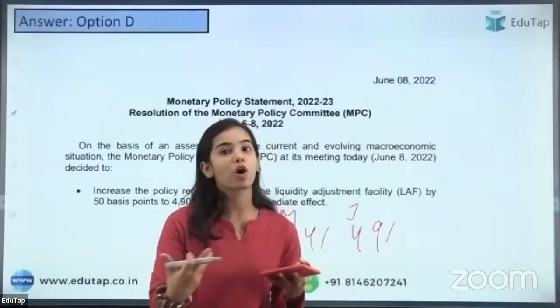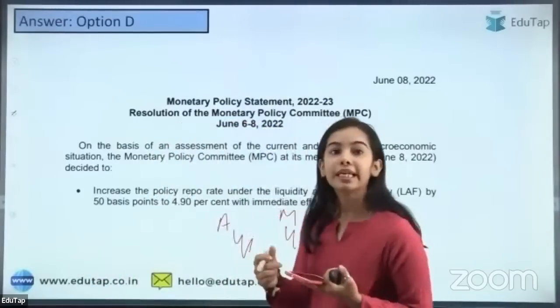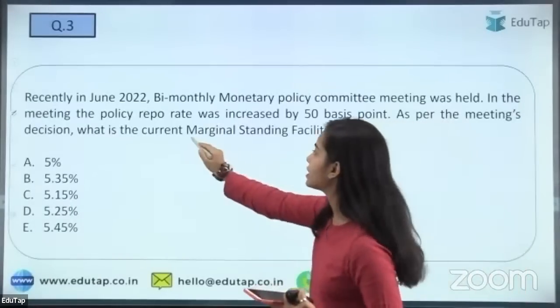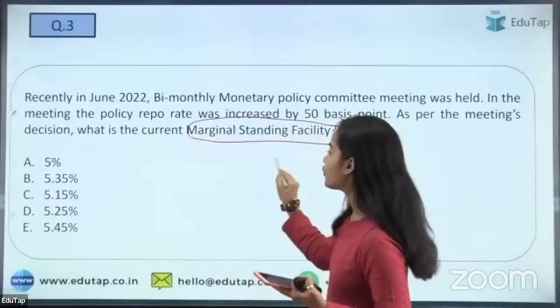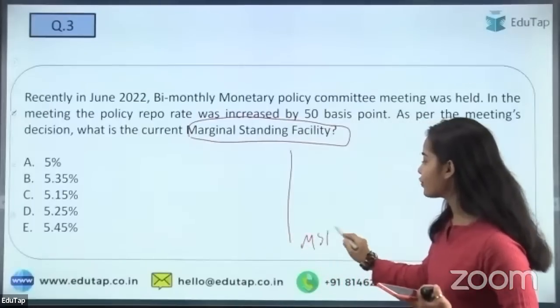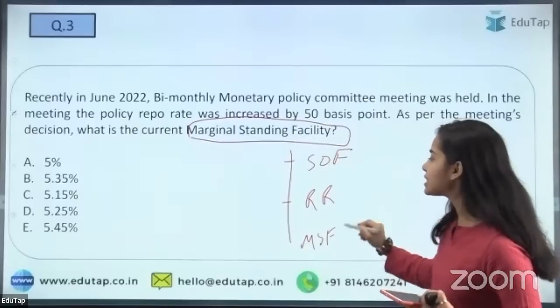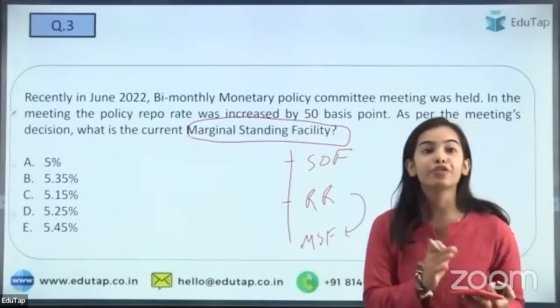We are withdrawing the accommodative stance. Okay. So the next question that is coming in front of you is regarding the MSF. That is, you have to tell the current marginal standing facility. If you know the relationship between the MSF and the repo rate and the SDF, it is very easy to know what the MSF is if you know the repo rate.